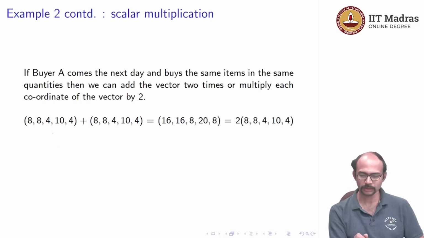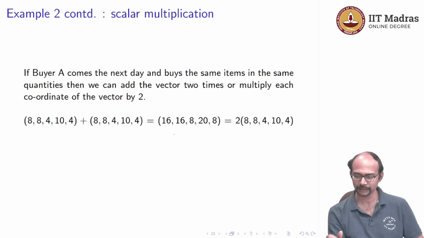So if we want to see how many total items have been bought by the buyer across the 2 days, then we would have 8, 8, 4, 10, 4 plus 8, 8, 4, 10, 4. Yeah, this is the vector corresponding to buyer A. So this was a column corresponding to buyer A, which we have written as a row vector.